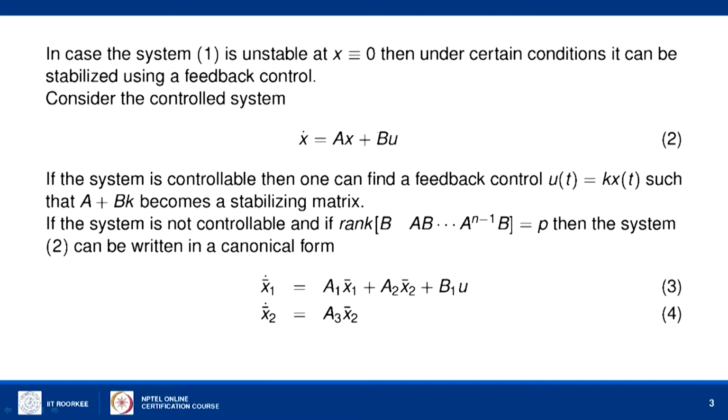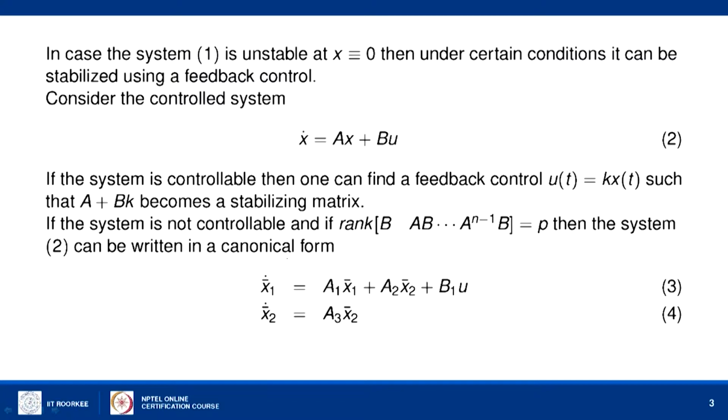In that situation, how to stabilize this system? For that, we have seen in our previous lecture on the system which is not controllable that we will be able to find a canonical form for the system 2 in this particular form 3 and 4.